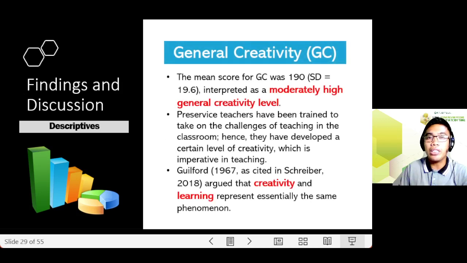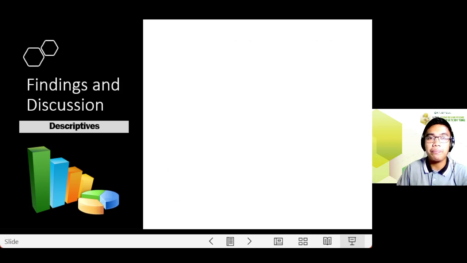In terms of GC, the result suggested that the group has a moderately high level of general creativity, and as argued by Guilford, creativity and learning represent essentially the same phenomenon, which means the pre-service teachers have been trained to take on the challenges of teaching. Hence, they have developed a certain level of creativity which is imperative in teaching.